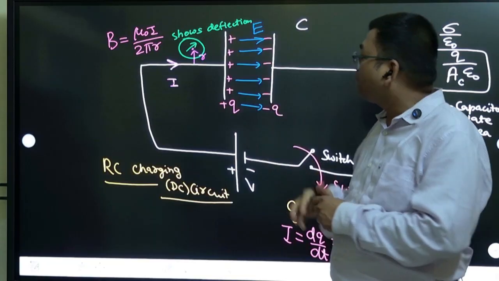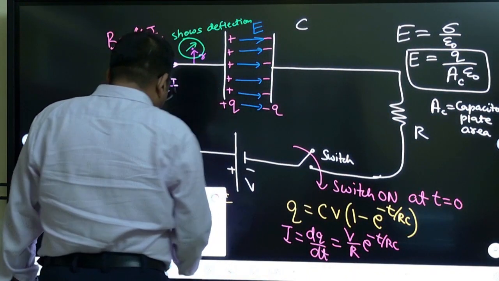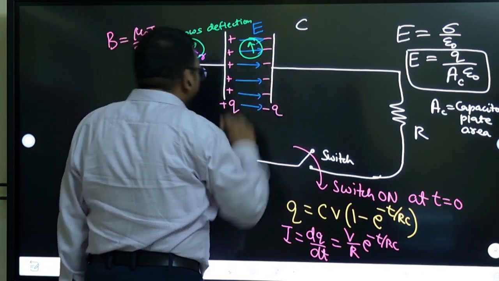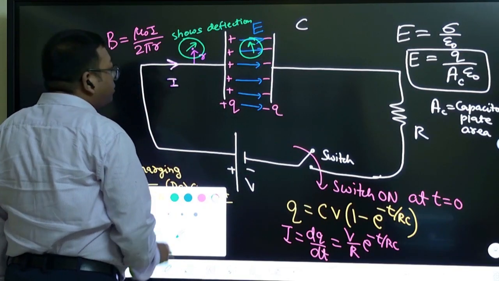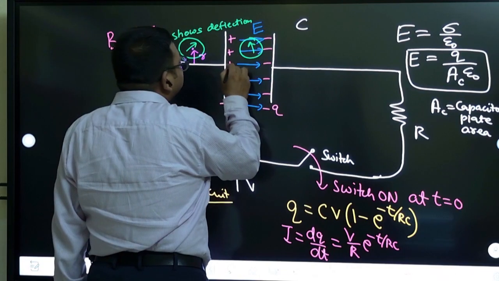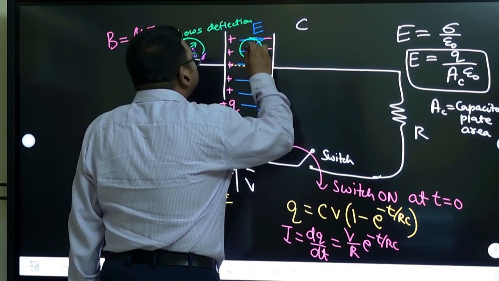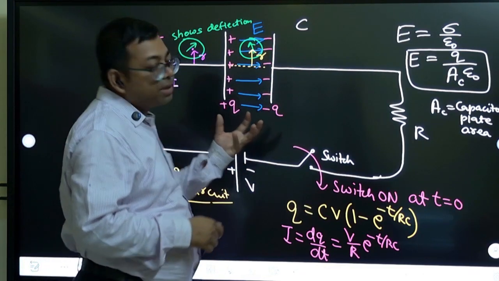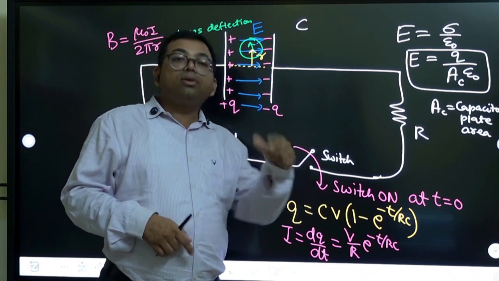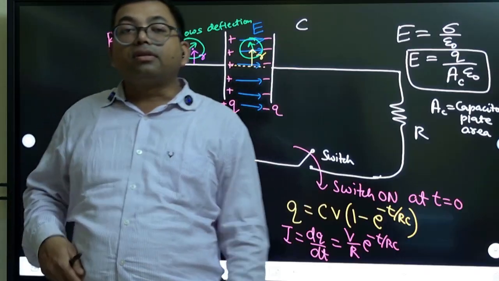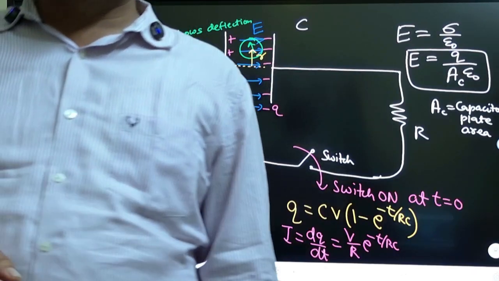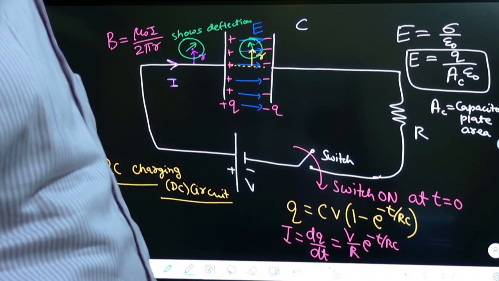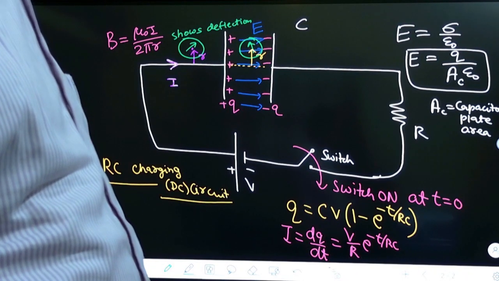But when he took the magnetic needle inside the capacitor, at the same distance r from the axis of the capacitor, there also it was showing deflection. That was the surprise for him, right? How is there deflection inside the capacitor? Because inside the capacitor there are no magnetic field lines. Why?